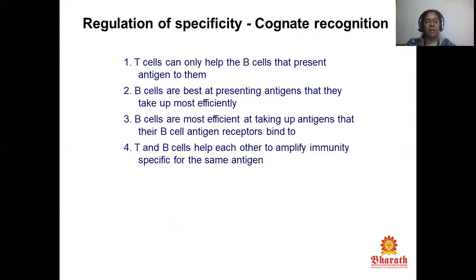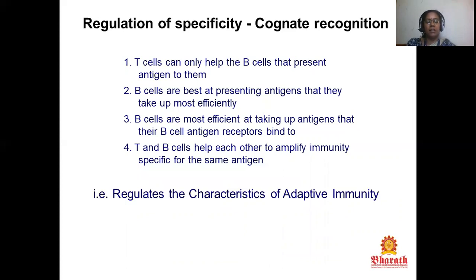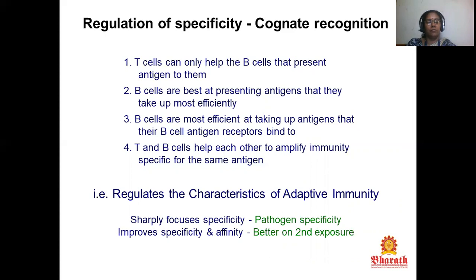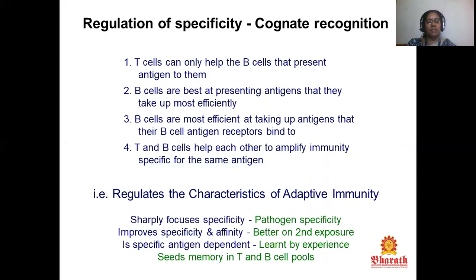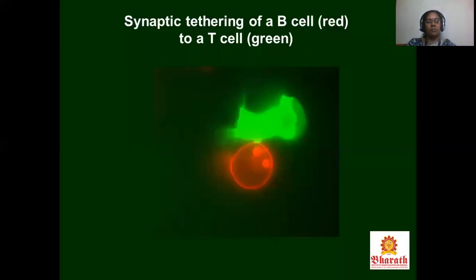T cells and B cells help each other to amplify immunity specific for the same antigen and regulate the characteristics of adaptive immunity. They improve the specificity and affinity, giving a better response to second exposure, antigen-specific and learned by experience, and its memory in the T cell and B cell pool.